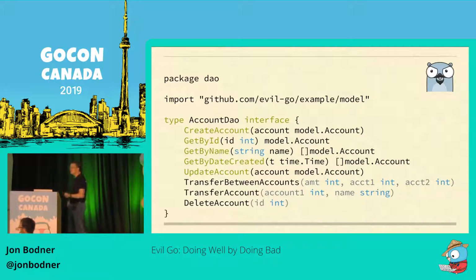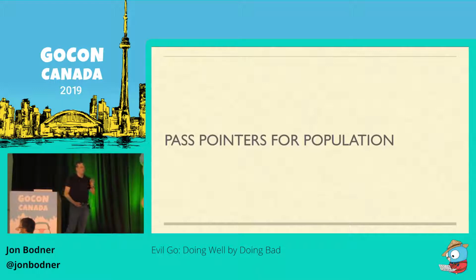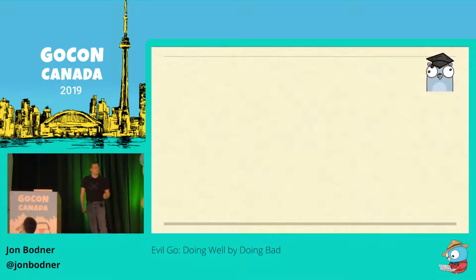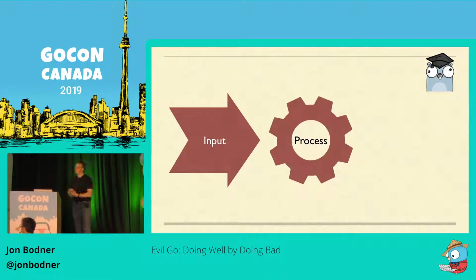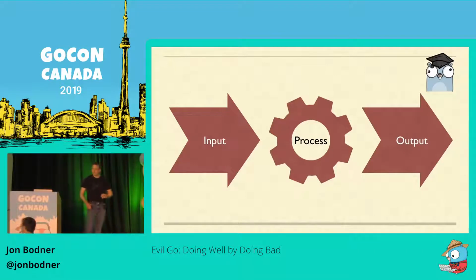So on to our next bit of evil, pointer passing for population. And before we talk about what that means, let's get a little bit philosophical for a moment. If you step back and think about it, every single program ever written is exactly the same thing. Your program takes in data, your program processes the data, and then the program sends the data someplace else. And if you look at programs this way, the most important thing you can do is make sure it's easy to understand how that data is being transformed.